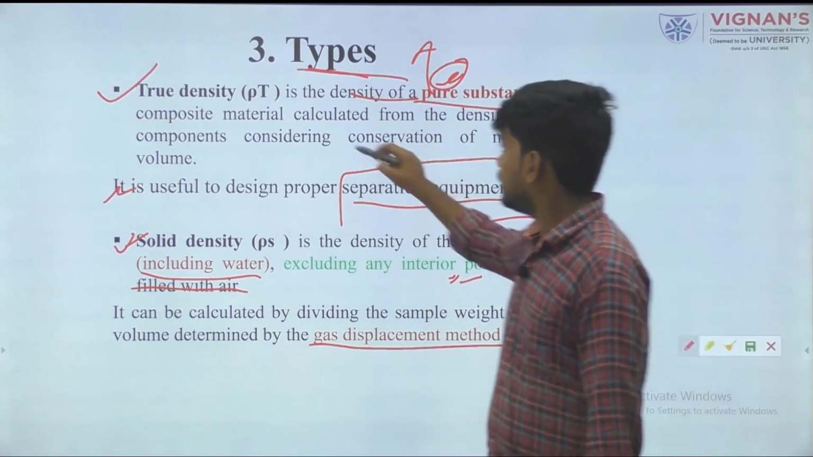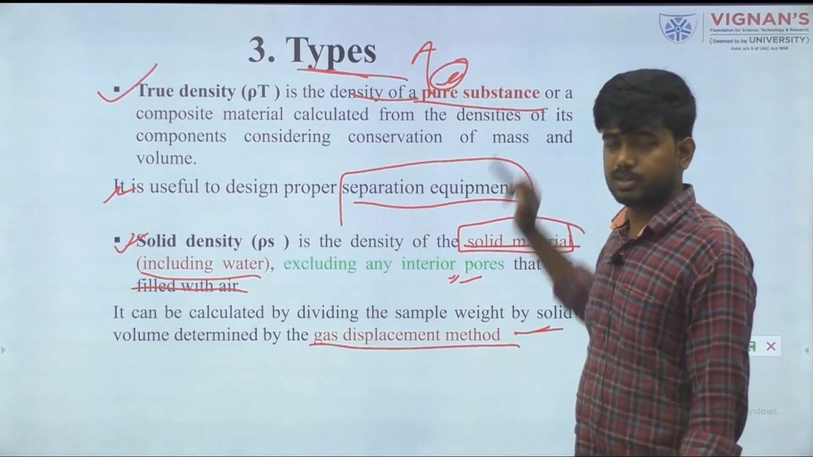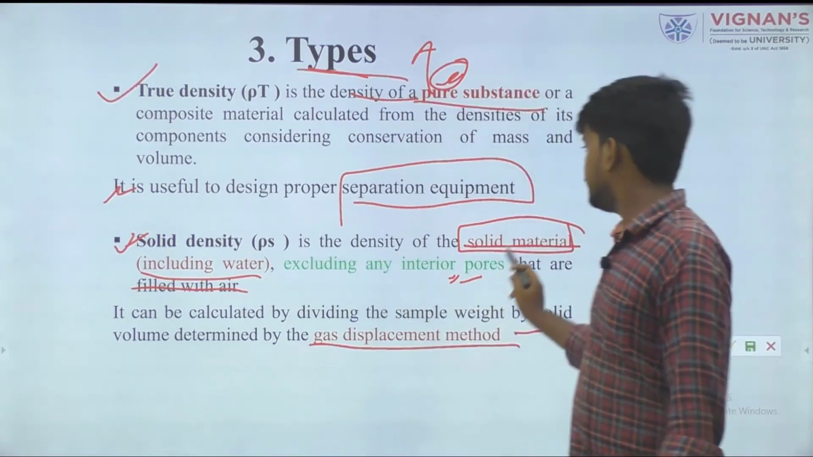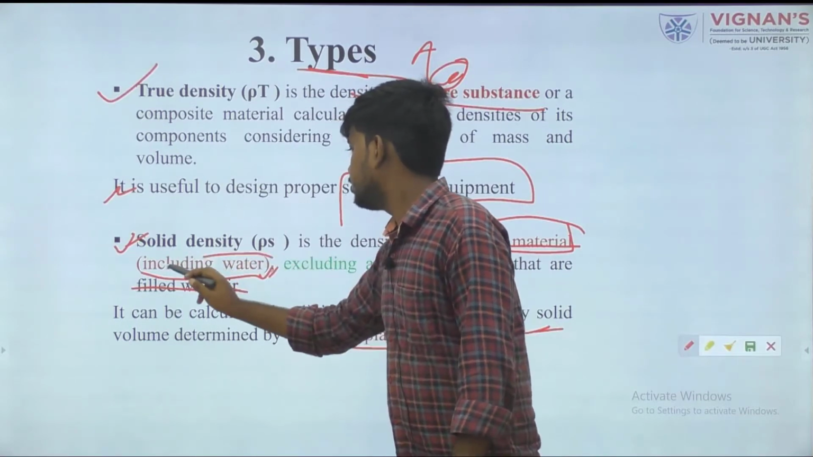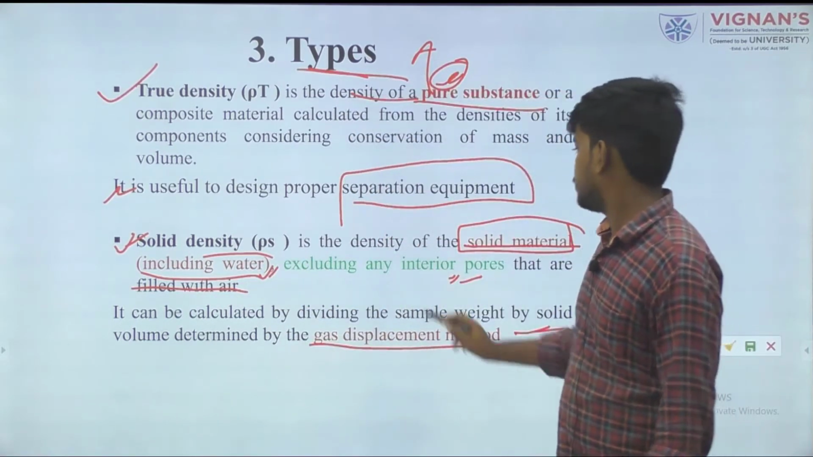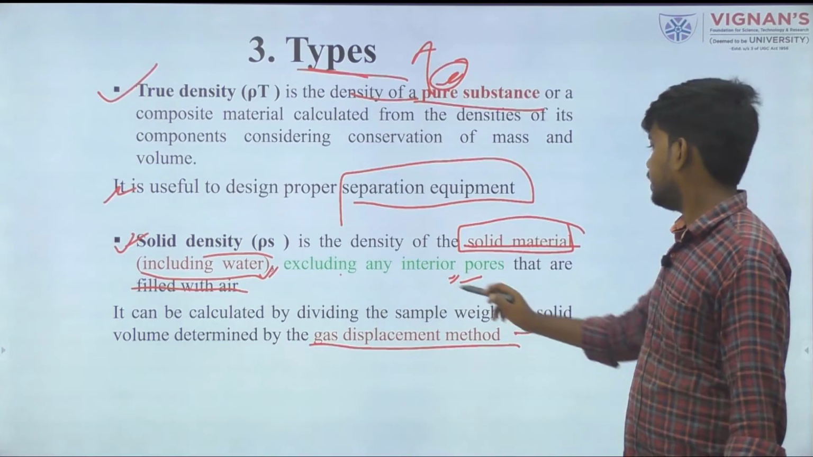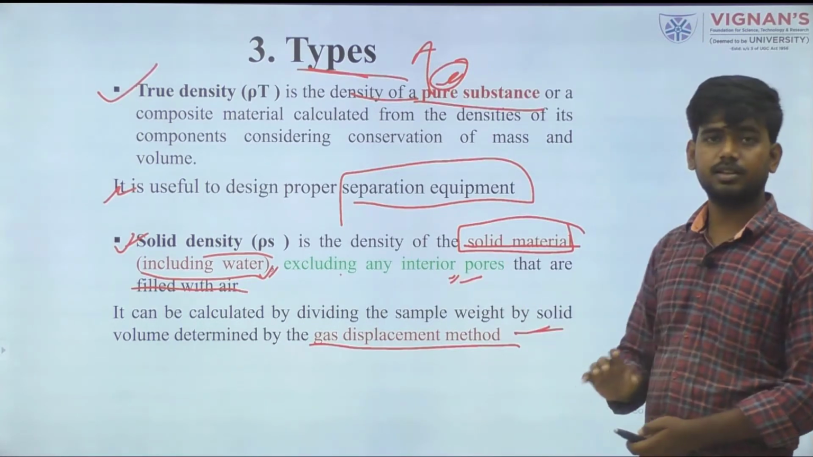Okay. First thing is true density, the density of a pure substance. Second thing is solid density, the density of solid material. Solid density includes water, but it should not include internal pores. It should not contain any type of pore.